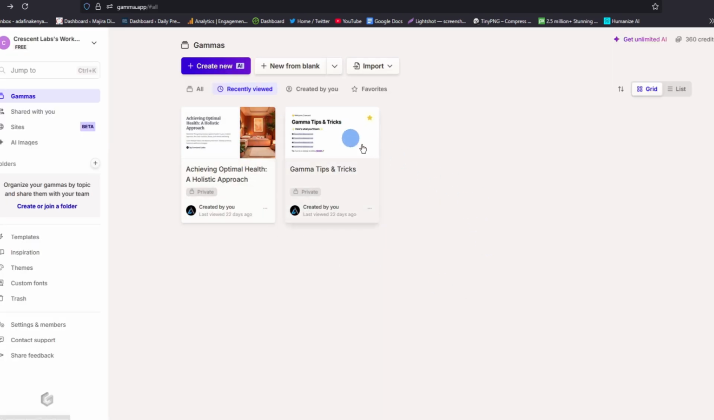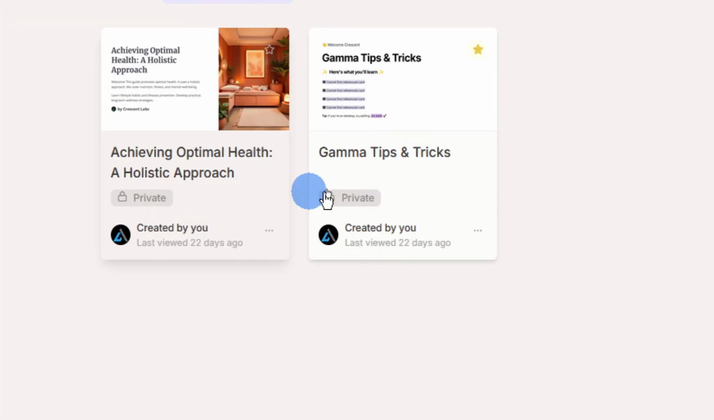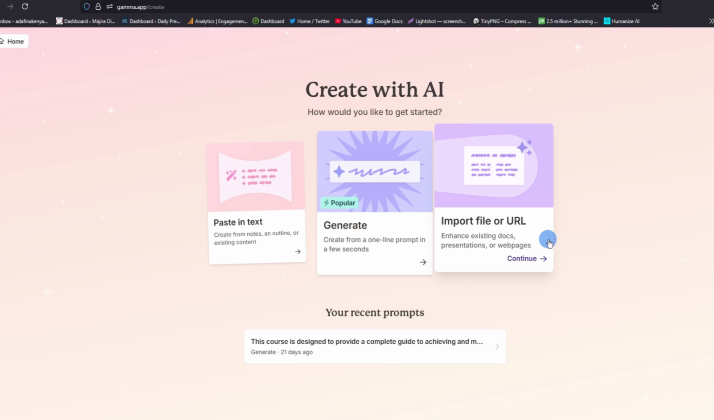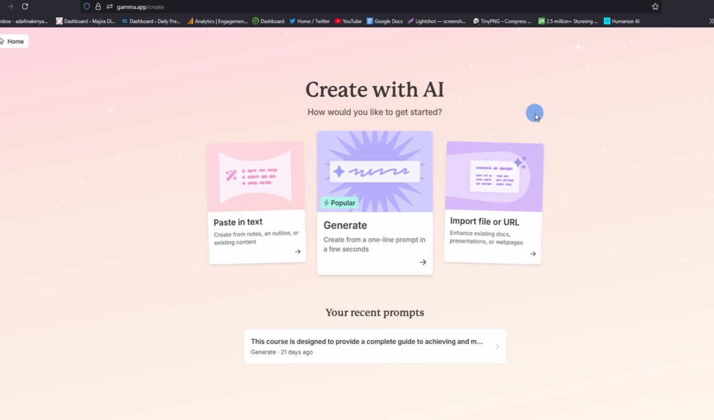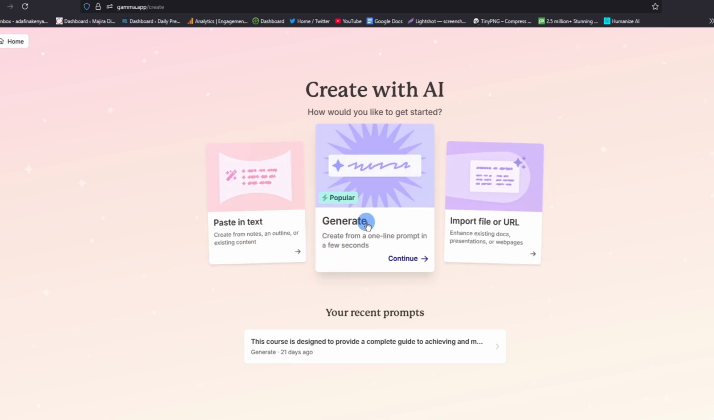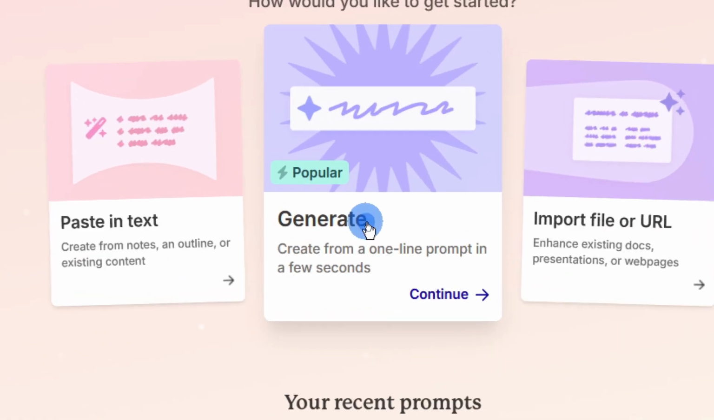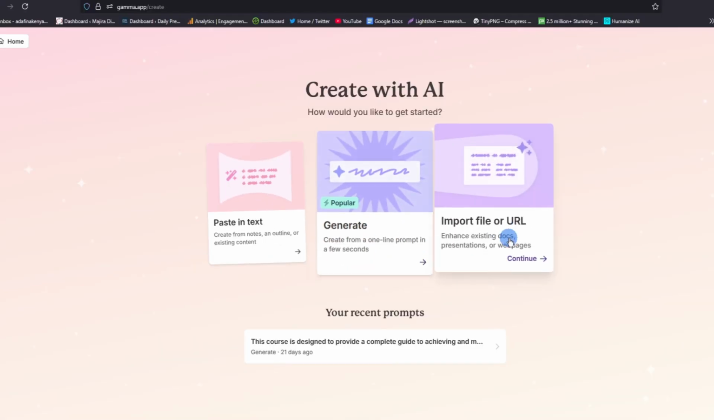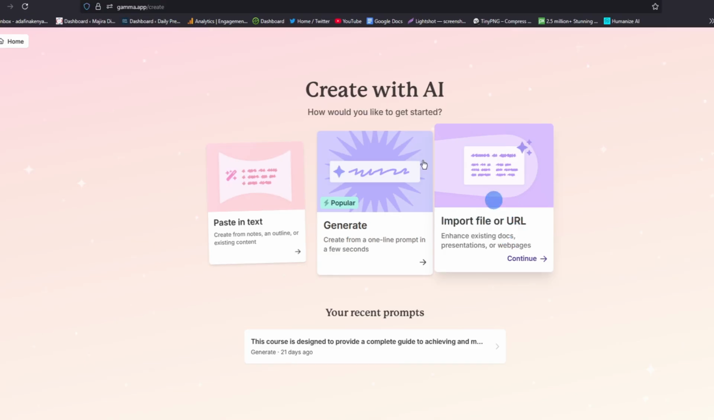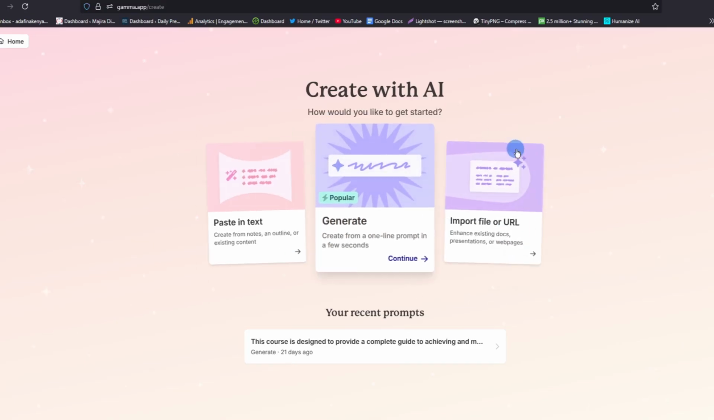And here is our homepage. And as you can see here, we have a history of the presentations that I had created before. So if I click on create new, it will take us directly to the creation page. So this is the AI tool that we are going to use to create. Now we have here 3 options. We can create either using a text or we can get a prompt, and then we use this tool to generate our presentation. And alternatively, we can as well import a file or a URL, and then this tool will go ahead and generate for us our presentation.